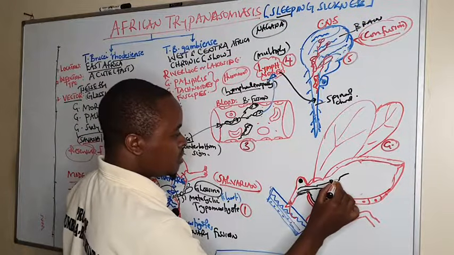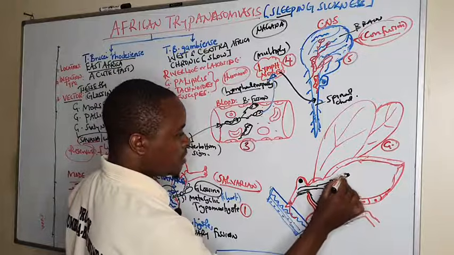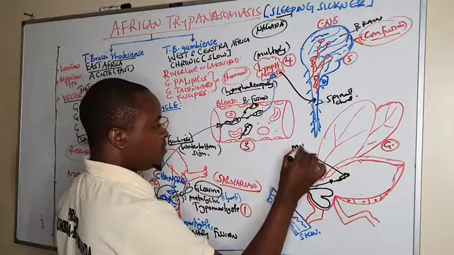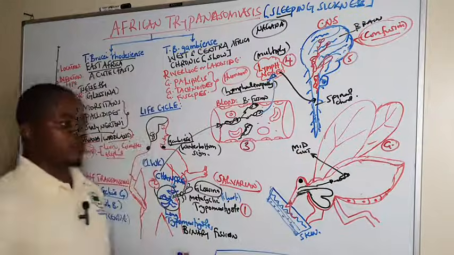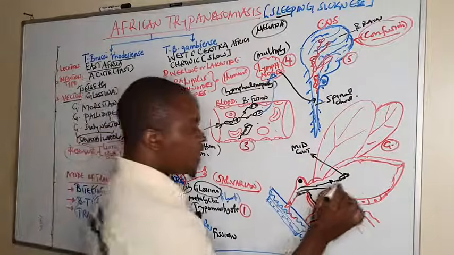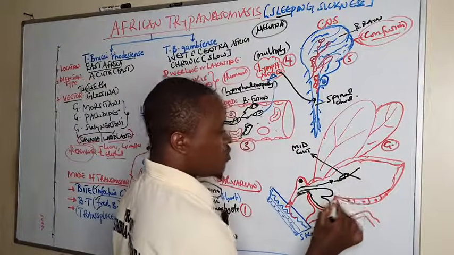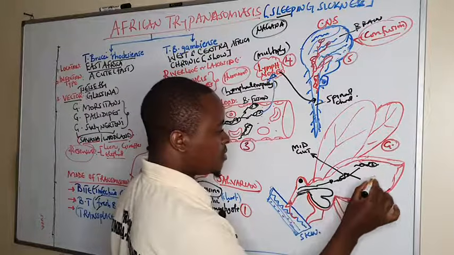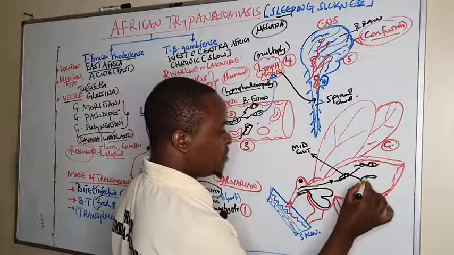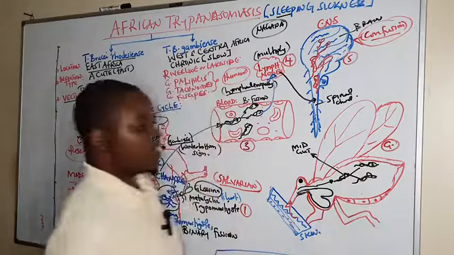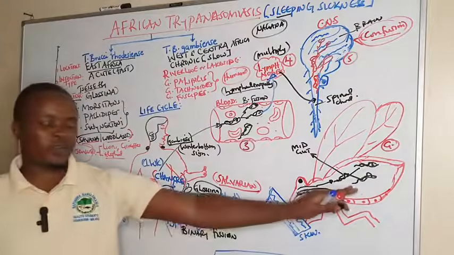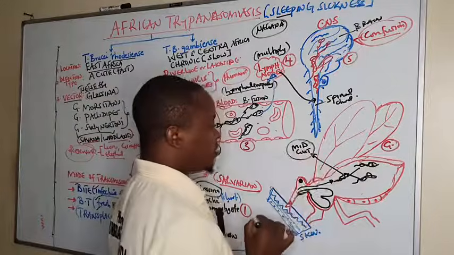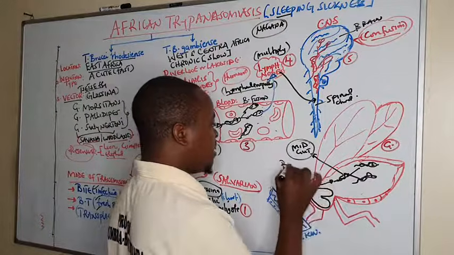And when they reach the midgut, they continue to multiply by binary fission, whereby 1 gives 2. Another trypomastigote comes in. That is what we are calling binary fission. Remember, these trypomastigotes have the flagella. So in the midgut of the Glossina, we see multiplication by binary fission.